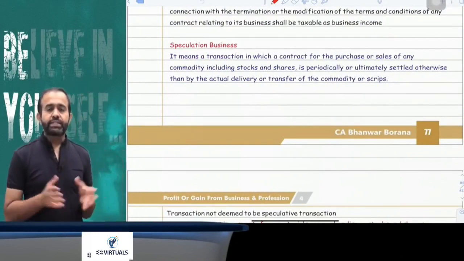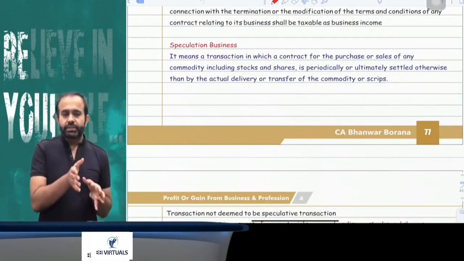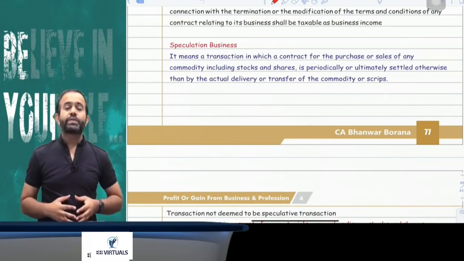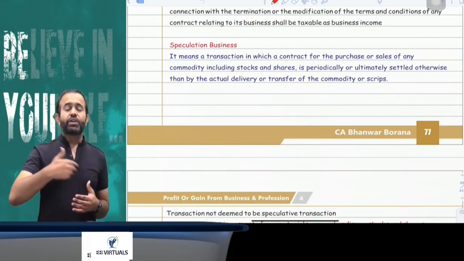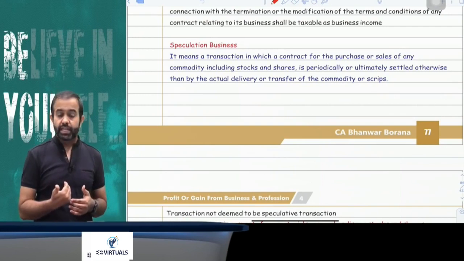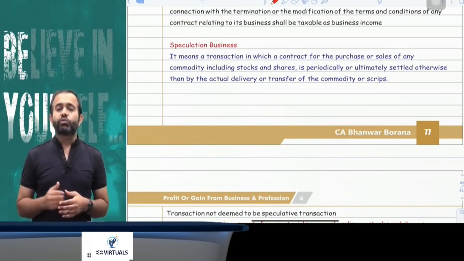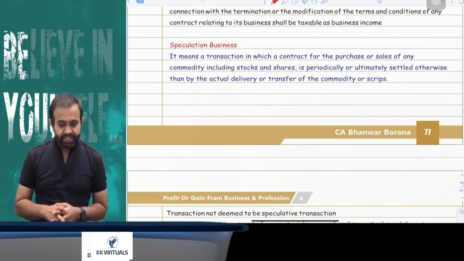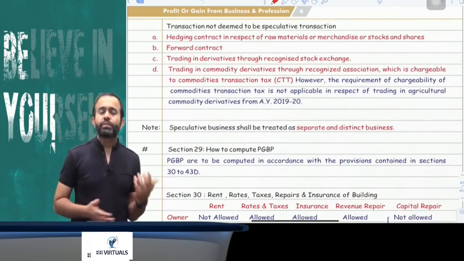Now, this section says that you always have to treat normal business and speculative business separately. Why? Because speculative business loss can be set off only against speculative business income, and a speculative loss can be carried forward only for 4 assessment years. Now the question is: sir, what do you mean by speculative business?